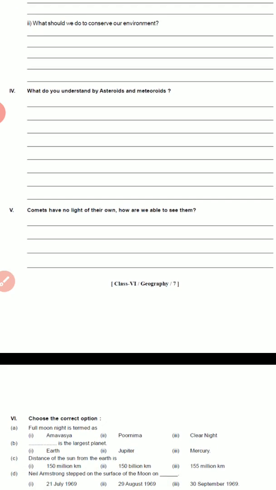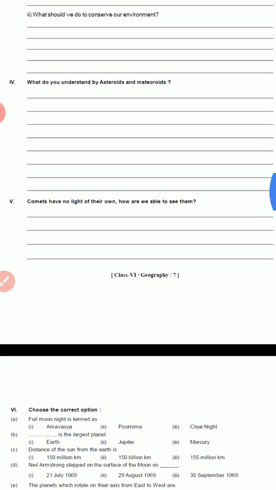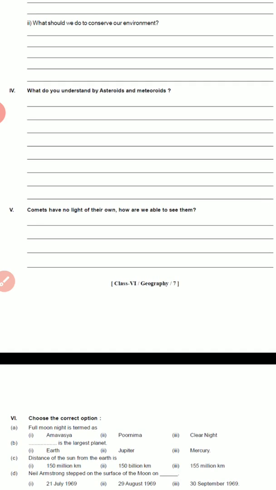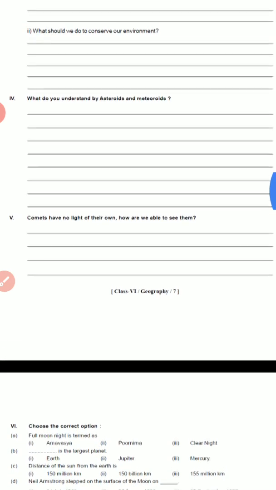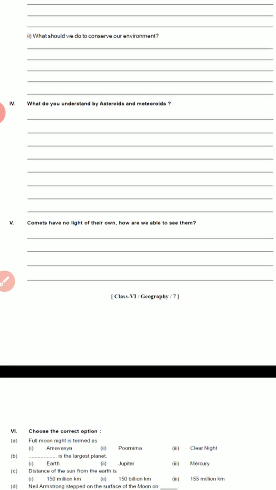And the second one, what should we do to conserve our environment? To conserve our environment, we should plant large amounts of trees. Second one, we should not kill animals. Third one, we should not pollute our rivers by throwing garbage in them. We should not discharge harmful gases in the atmosphere. So all this we have to write.